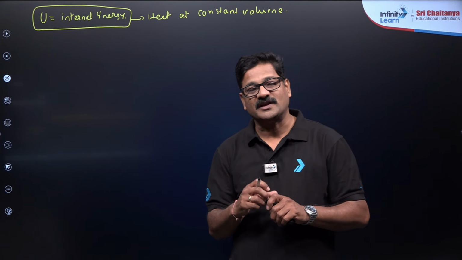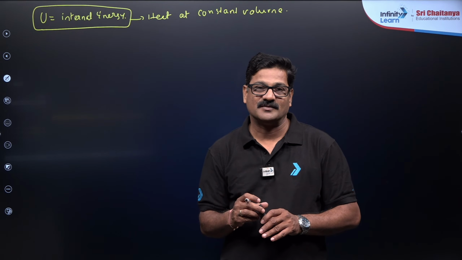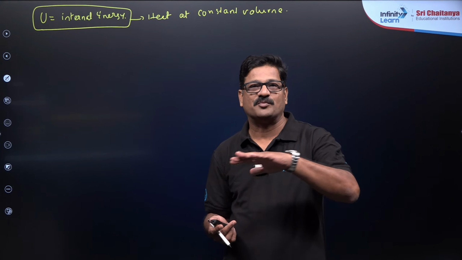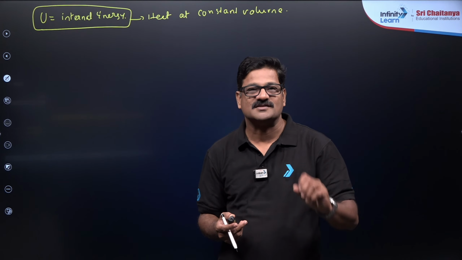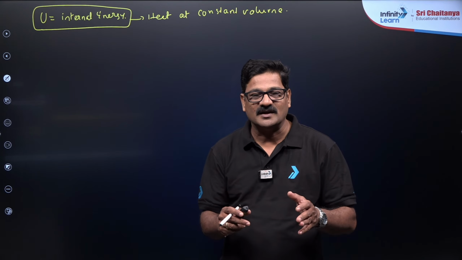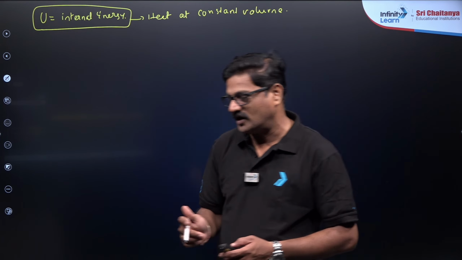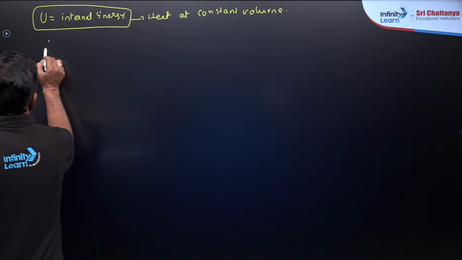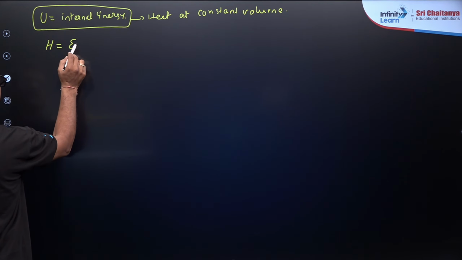So this is actually calculated at a constant volume. But all the natural processes that are occurring in nature are against the atmospheric pressure. That is the reason why we need another term called enthalpy. So this is called enthalpy.